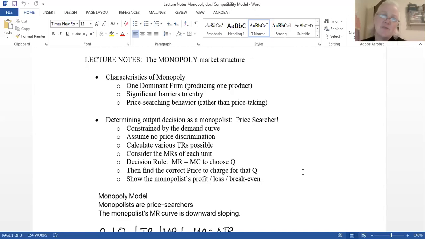It has to do with derivatives and calculus, but trust me on that. So if you have specified a market that has a linear demand curve, the marginal revenue curve will fall twice as quickly. It'll have a slope that's twice that. If you have a nonlinear demand curve, just know that the marginal revenue curve lies inside and is steeper than that demand curve. Okay, so here we go.